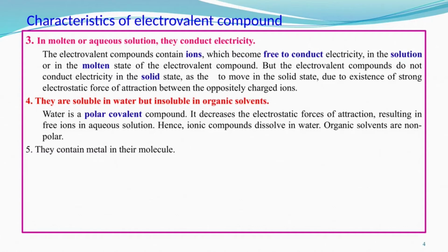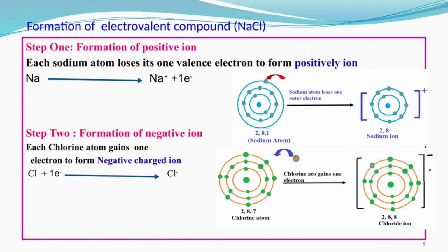Okay, now the next slide. In the next slide we will find out how the formation of ionic compounds takes place. How the formation of ionic or electrovalent compound takes place, with the example of sodium chloride. It involves 3 steps. In the first step, if you see the diagram, there will be formation of a positive ion.